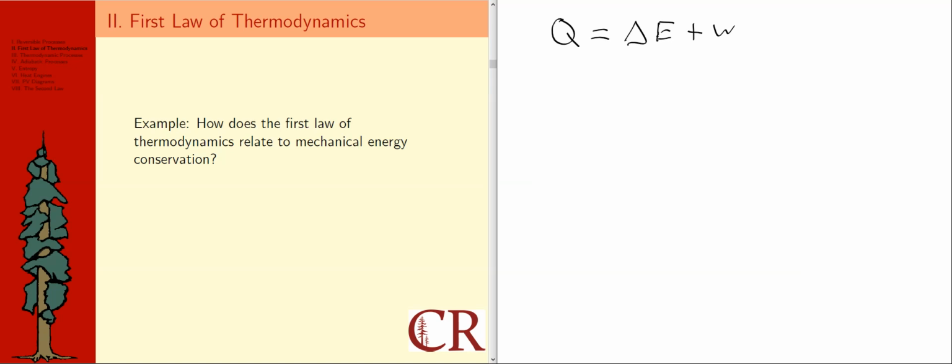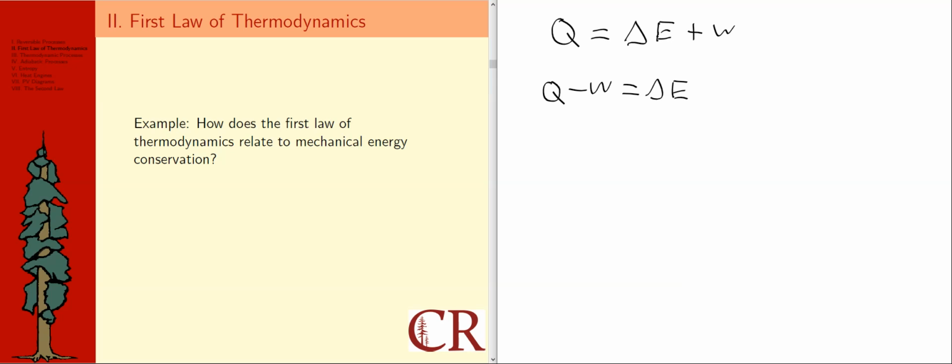But again, let's see how we can, if we're not thinking about that type of application, if we're thinking about more of a mechanical system that doesn't have fires and steam and that kind of stuff happening, how might things look? So what I'm going to do mathematically is start by subtracting this work from both sides. And one thing we have to remember is that this, again, was the work done by the system. And because it might look weird to have it out here as a subtraction, especially in light of the fact that in mechanics, we often would use work is equal to a change in energy, and it never was negative. But here we've also got heat, right?